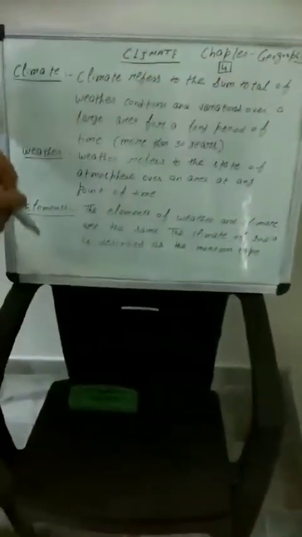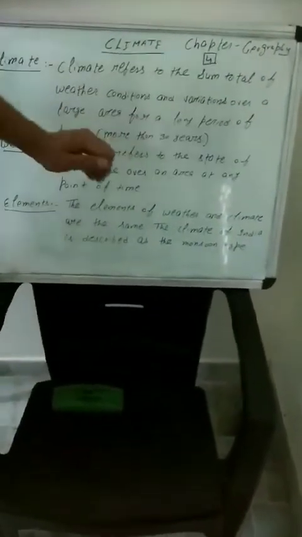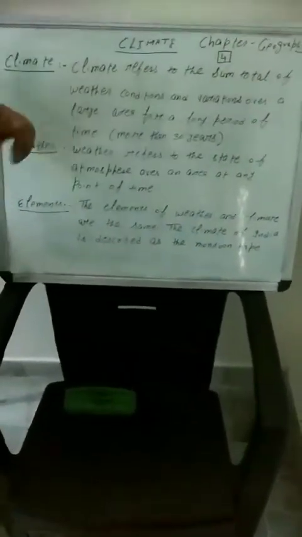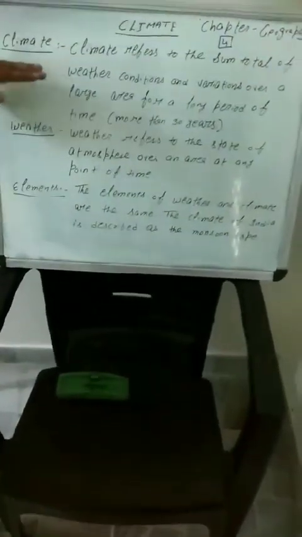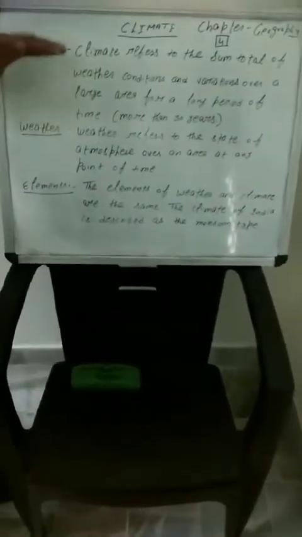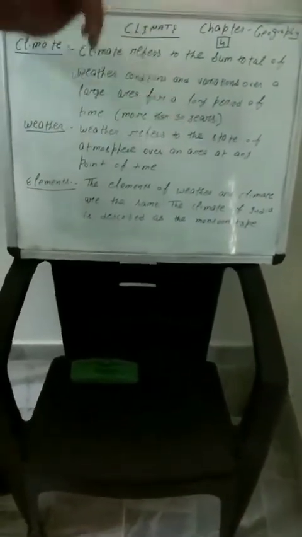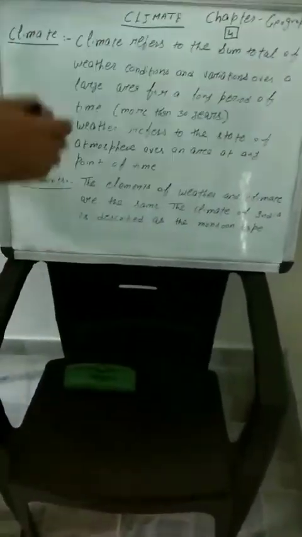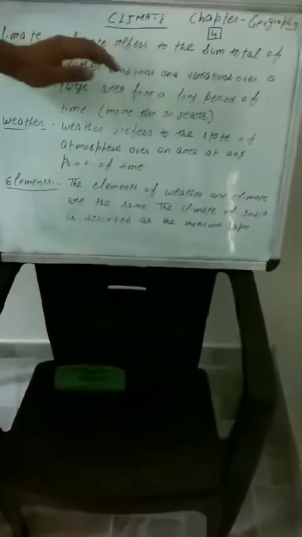What is climate? Climate refers to the sum total of weather conditions and variations over a large area for a long period of time, that is not less than, even more than 30 years. Climate refers to the system that is prevalent for a longer period of time in an area. It means that climate is not going to be changed within an hour, within minutes, or within a day. So we refer to climate as the sum total of the weather conditions.